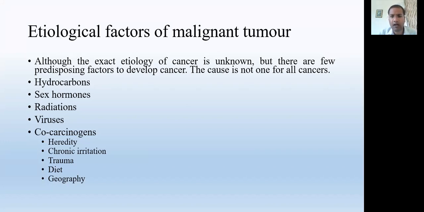Next is trauma. It has been seen that in some patients trauma aggravates some tumors or cancers, especially bone cancer, the osteosarcoma. Osteosarcoma is found in patients who get a bone injury at the same spot and then develop osteosarcoma in the later stage.